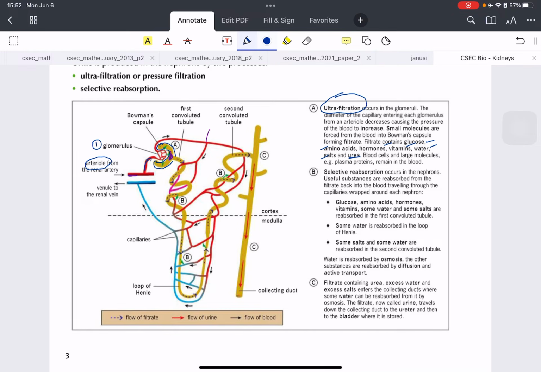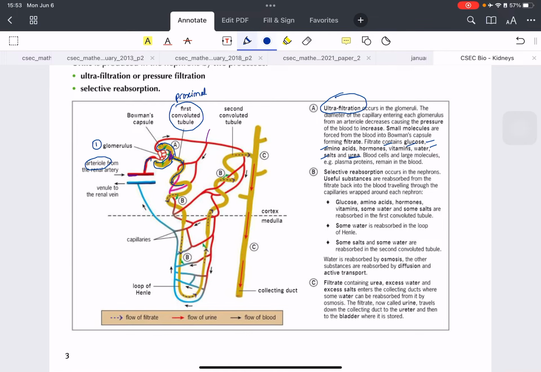Now certain things are not filtered. Large cells like blood cells and proteins cannot pass through and go into the Bowman's capsule. Okay, so let's go past the Bowman's capsule now. If you follow my blue marker, we are going down this first squiggly line here, and it's called the first convoluted tubule, or the proximal convoluted tubule.